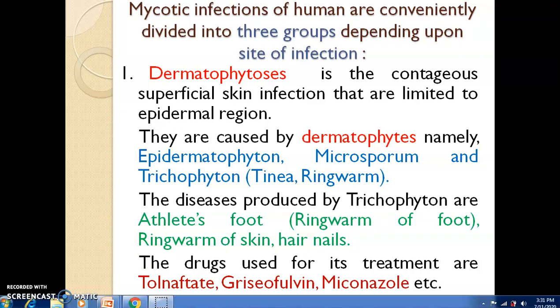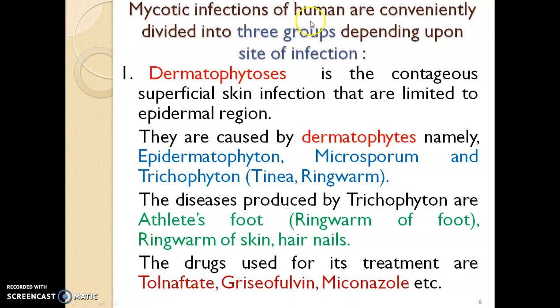Next, there are some groups which depend upon the site of infection. The mycotic infections of humans are conventionally divided into three groups depending upon the site of infection. First is dermatophytosis. Dermatophytosis is a contagious superficial skin infection that is limited to the epidermal region. It is caused by dermatophytes.